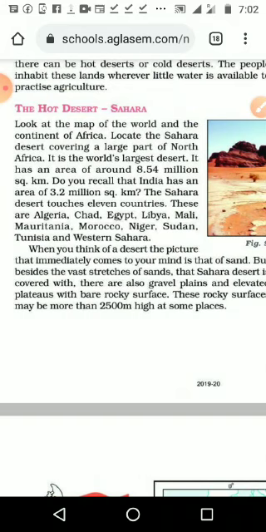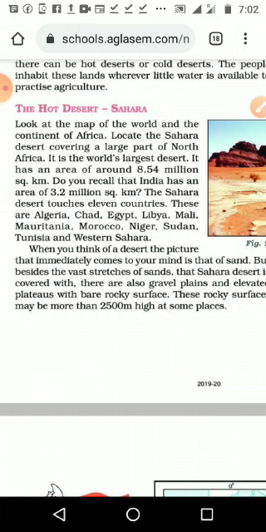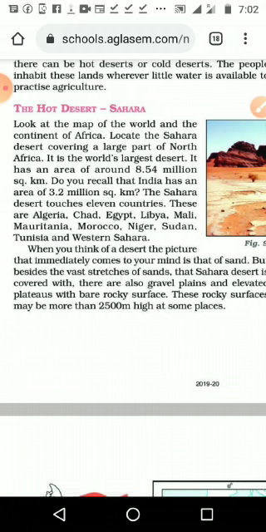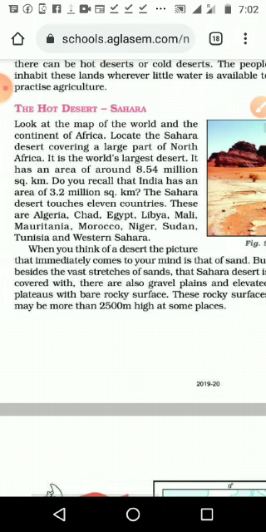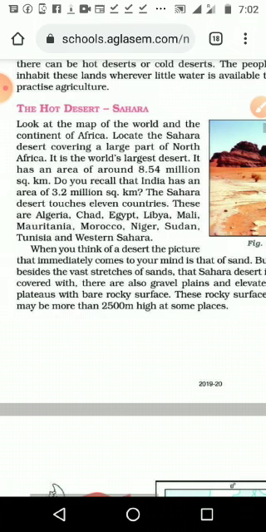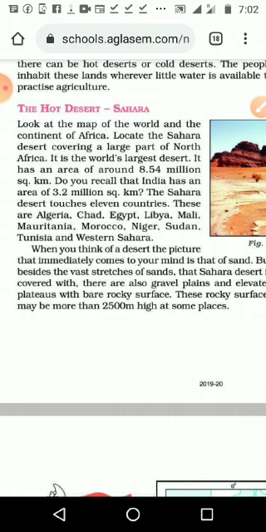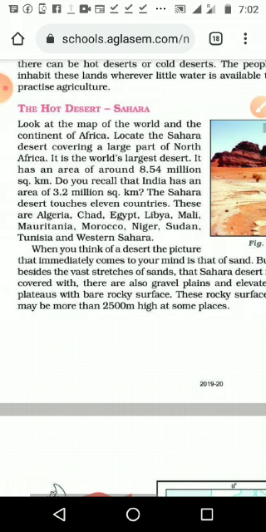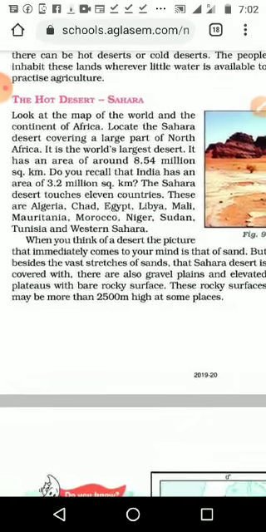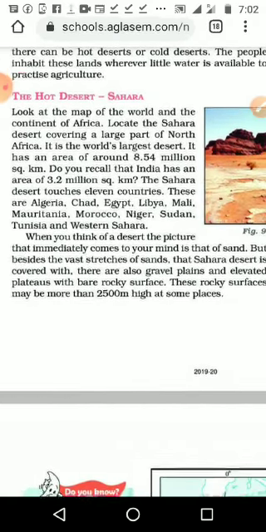It is the world's largest desert and it has an area of around 8.54 million square kilometers. What is the area? 8.54 million square kilometers. Then India's total area, what is it? 3.2 million square kilometers only. So the Sahara is more than double, nearly triple, that much bigger. The Sahara desert touches 11 countries.